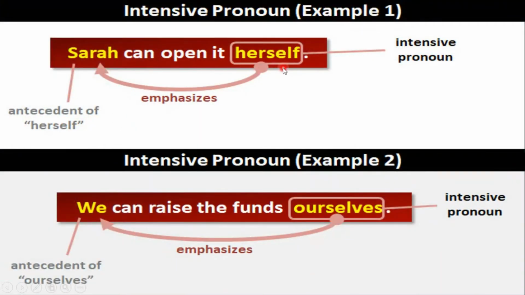Sarah can open it herself. Sarah, the antecedent of herself, emphasizes, and herself is an intensive pronoun. We can raise the funds ourselves. The antecedent of ourselves is we, and ourselves emphasizes, and ourselves is an intensive pronoun.